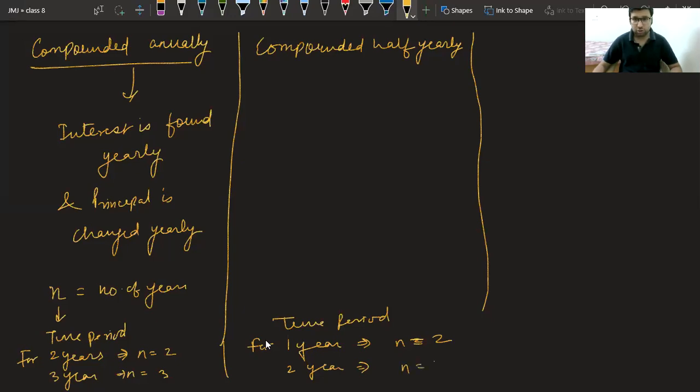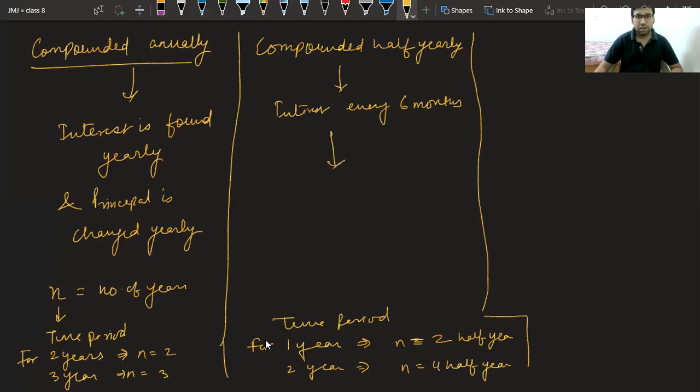Very good. Don't worry, you will be understanding this after some time. It is not difficult. Now, here we are finding interest every 6 months and principal is changed every 6 months.